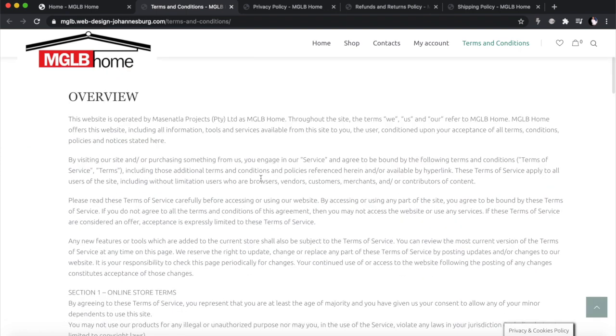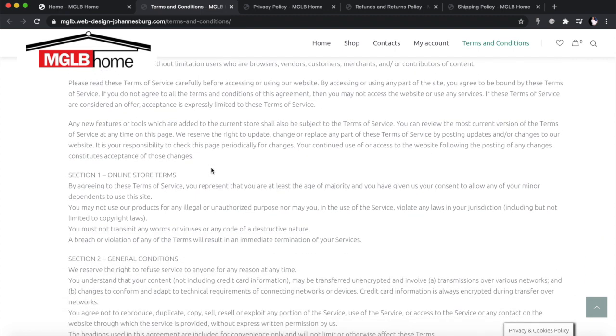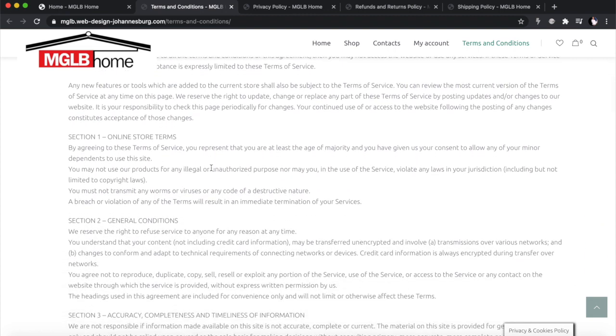The first thing that you need to explain in your terms of service is your actual, properly registered company name. You want to be clear: this is the company that built this website. Put in the URL and a description of your website. And we are telling you that if you accept to use this website of ours, you are agreeing to these terms of service. And if you do not agree, you're welcome to exit our website at any point. This is the most important statement you need to make at the beginning of your terms of service, that it is a prerequisite that by using our website you are agreeing to these terms. And then after that, you will go into details to explain your terms of service.